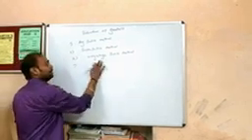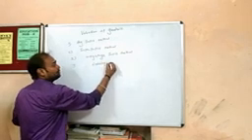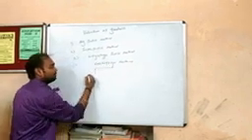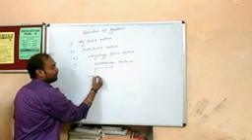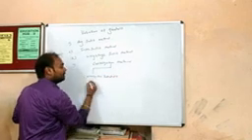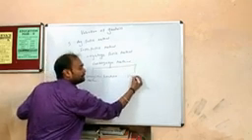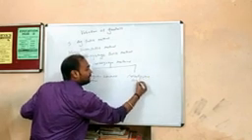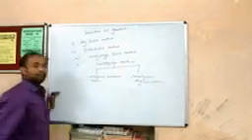Number 4, capitalization method. Capitalization method is of 2 types: capitalization of super profit method, and capitalization of average profit method.